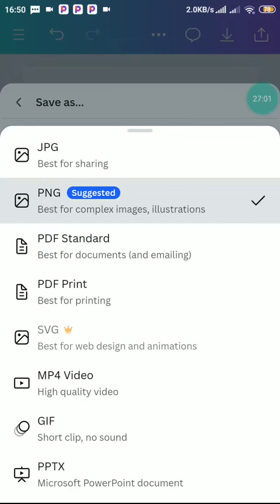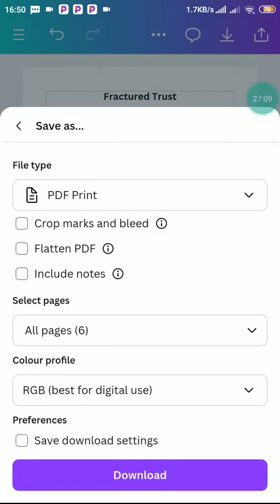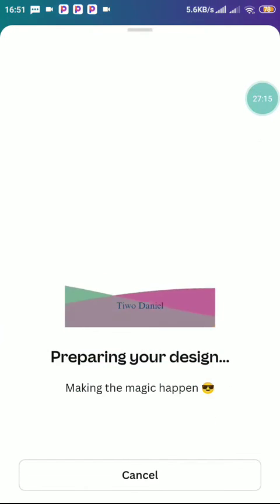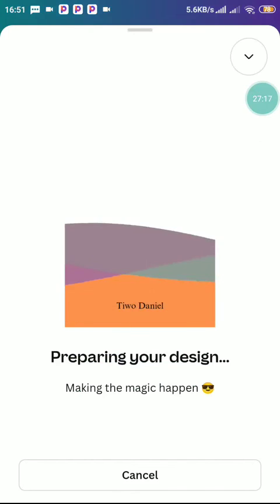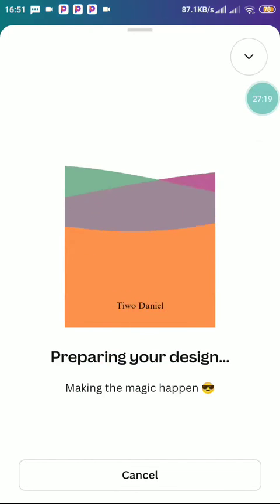Whereas this one standard, you don't print out, you understand? It is only for documentation and emailing. So we're going to press PDF print so that if we want to use it for future reference or whatever, we can do that. So after you've done it, you download. So we have downloaded.